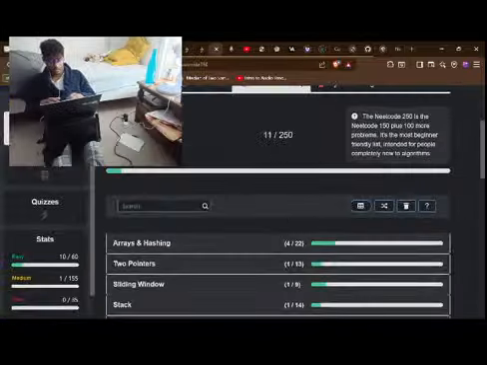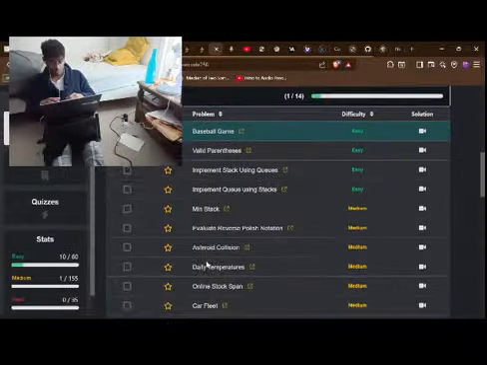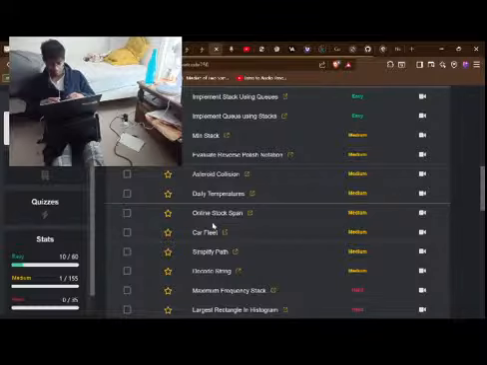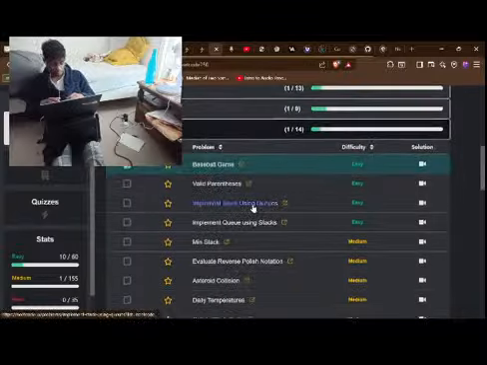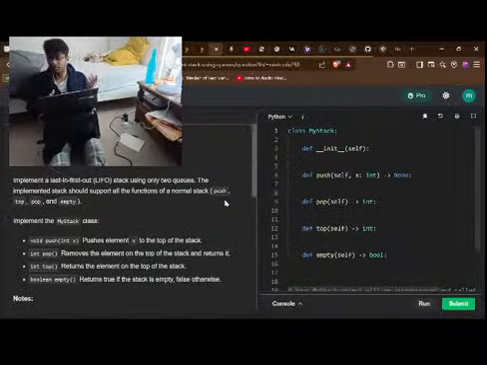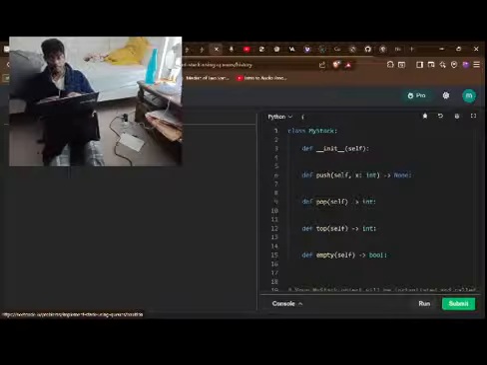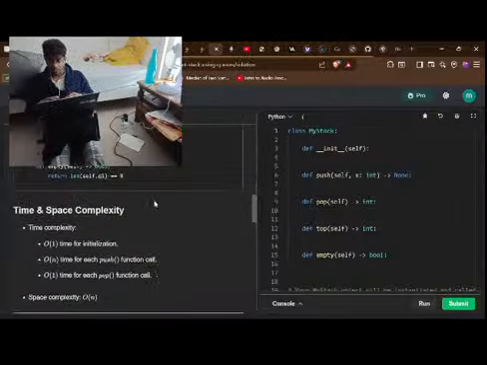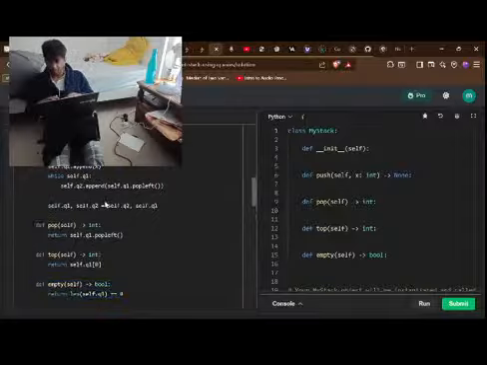Practice stack, monotonic stack, daily temperature, no? Implement stack using queue, implement queue using stack, whatever that means. Okay, bro, what is going on here? What am I looking at?